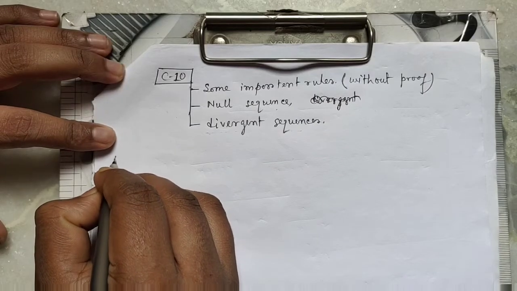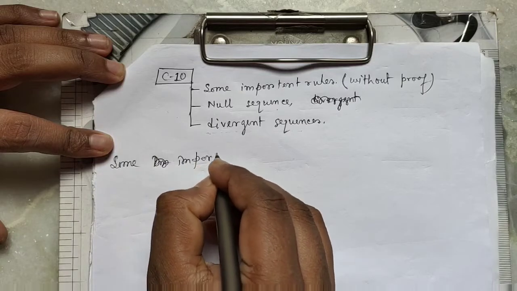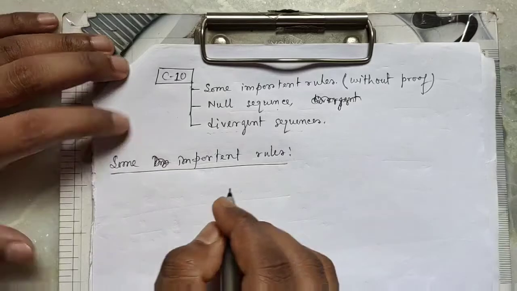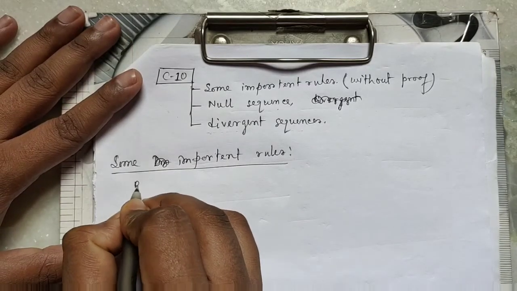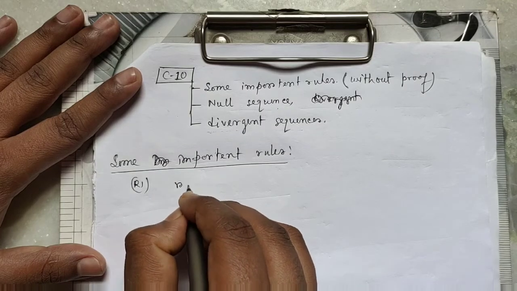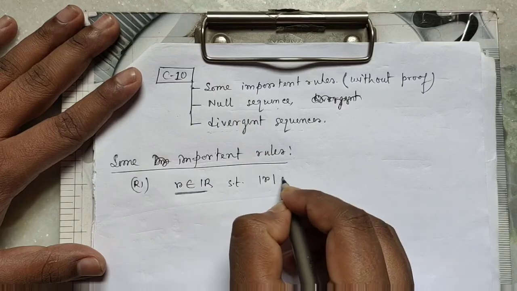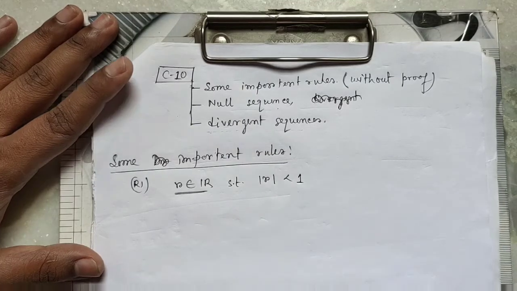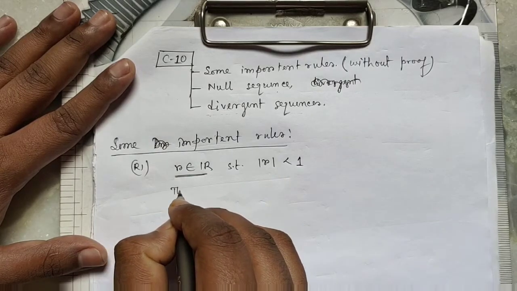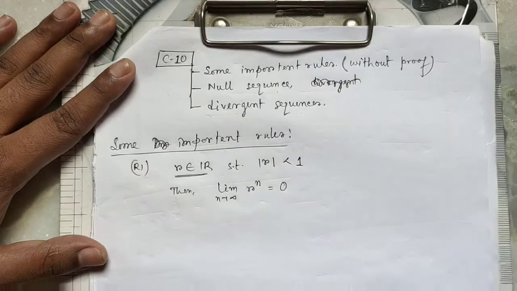Number one, some important rules. If r is any real number such that mod r is less than 1, then limit n tends to infinity r to the power n equals 0. Clear?